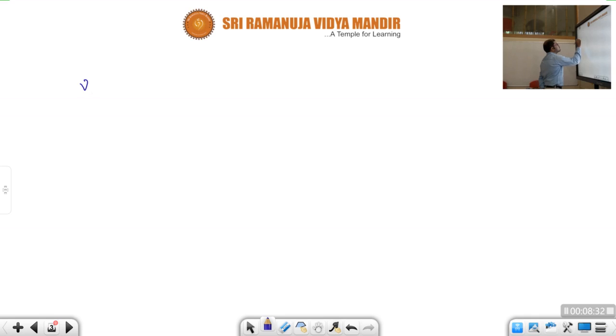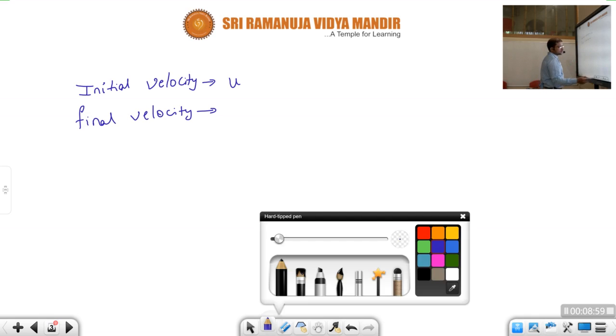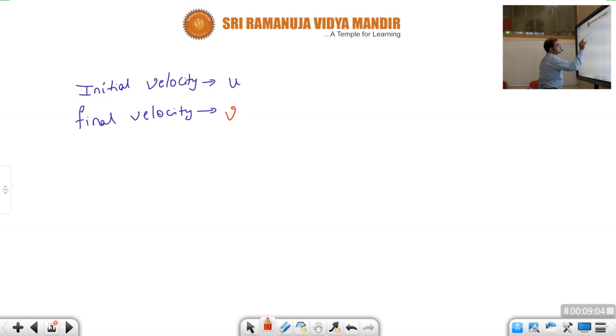Whenever it is initial velocity, we write it as u, children. Whenever it is final velocity, what do we denote it with, children? Final velocity, we denote with v. Okay, final velocity v.